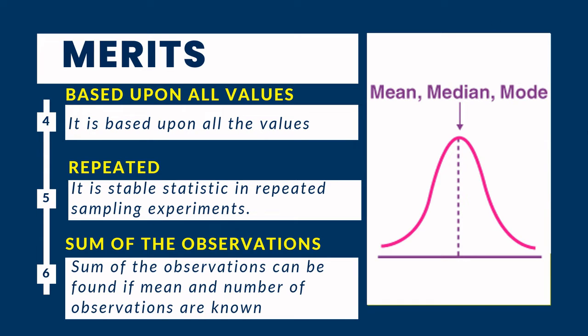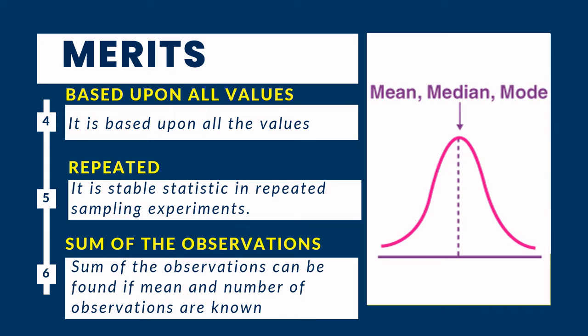Number 6, sum of observations. The sum of observations can be found if the mean and number of observations are known. For example, x bar is equal to sum of x over n, and you have mean x bar equal to 4 and n, the number of observations, is 5.